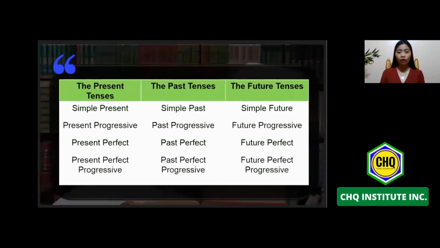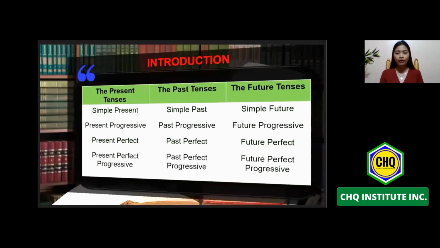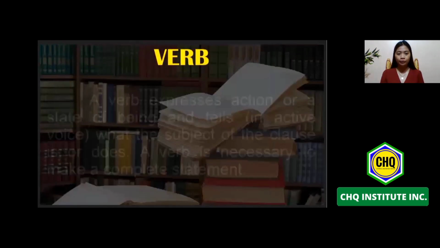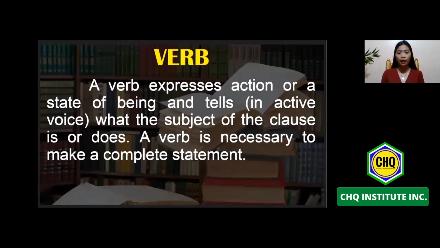So this is the overview of the whole tenses of the verb. Overall, we have 12 tenses of the verb. Before that, let's first define what a verb is. In Filipino grammar, when we say verb, this is what we call pandiwa. It says here that a verb expresses action or a state of being and tells in active voice what the subject of the clause is or does.